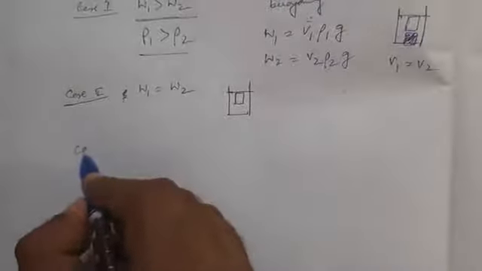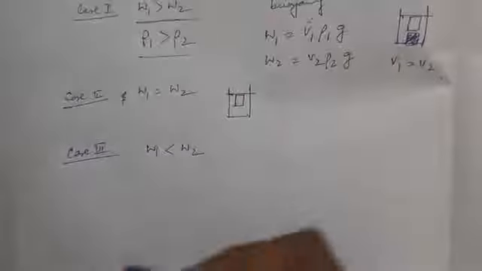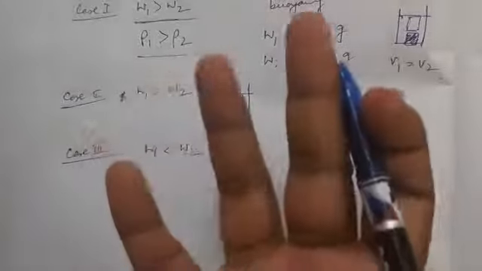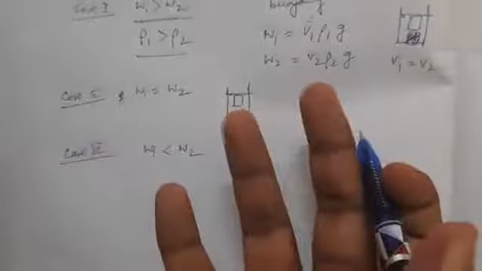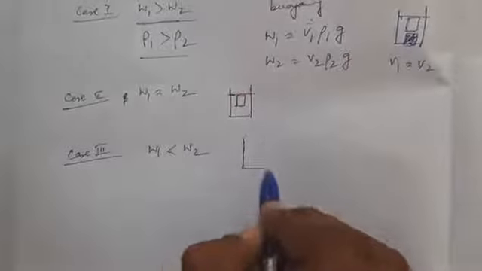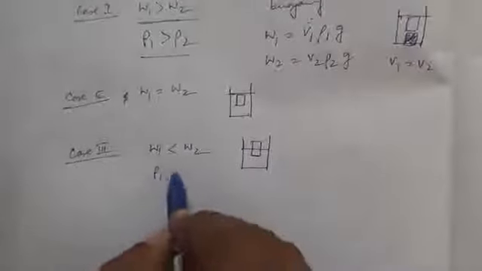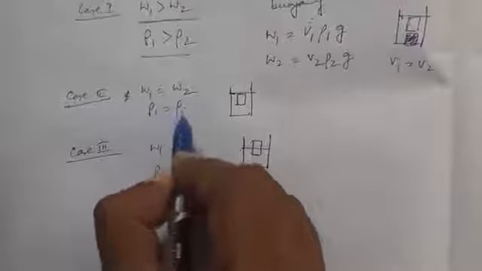Now, case number 3. W1 is less than W2, or rather, the weight of the body is less than that of the liquid displaced by it. The body will float, but with a partial portion of the body above the liquid, like this. Here rho 1 must be less than rho 2.